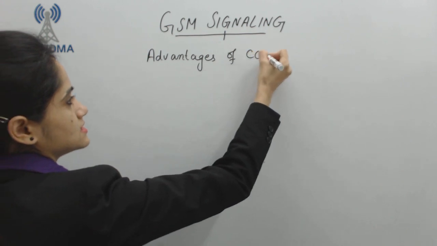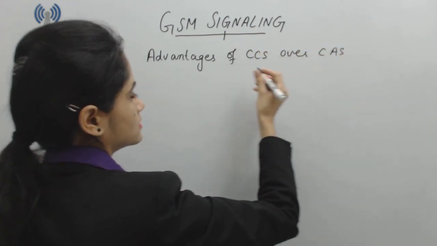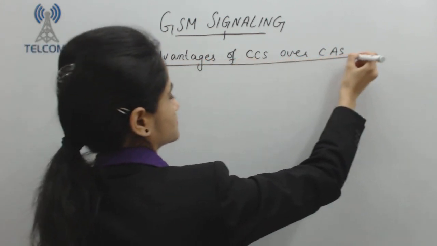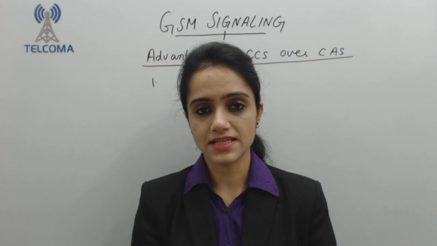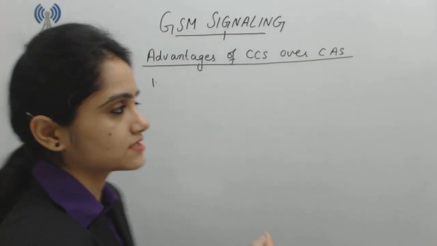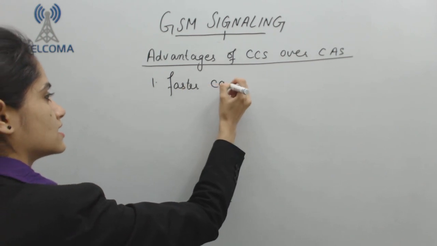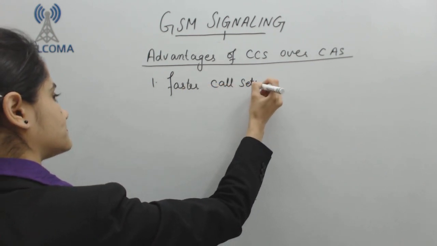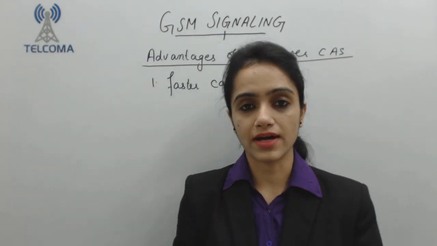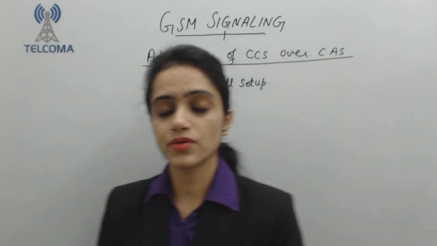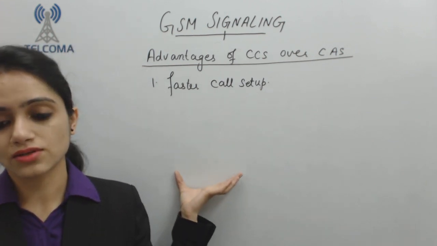So the very first advantage of CCS over CAS is faster call setup, which we require in our system, so that my call setup will be faster and faster. If I am using common channel signaling, then this signaling has a faster call setup.